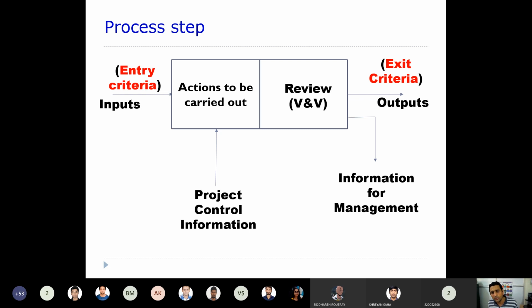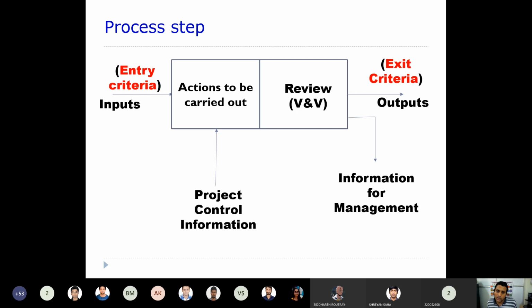And unless or until the entry criteria of that particular step are met, we are not allowed to enter into this step. Once the exit criteria are met, then only it gives some sort of output. As I said before, each and every step also generates some information for the management. Maybe you require more resources to finish that particular task.